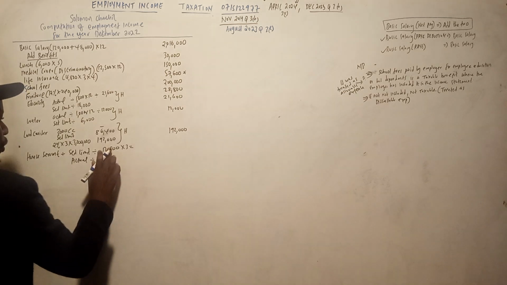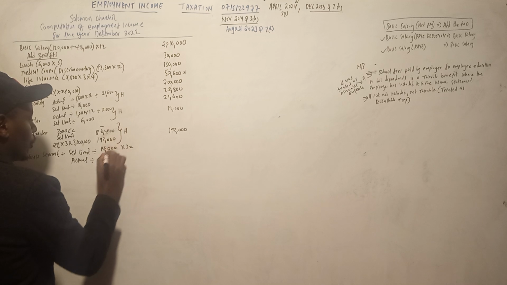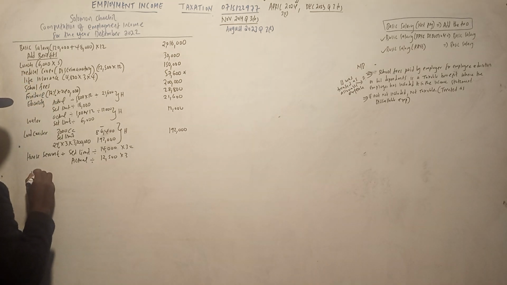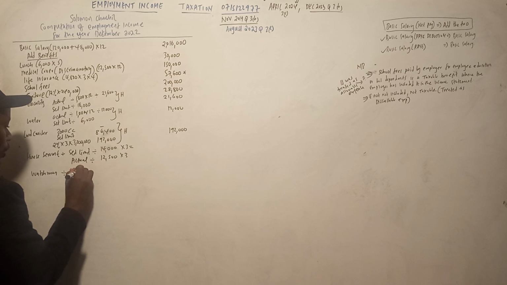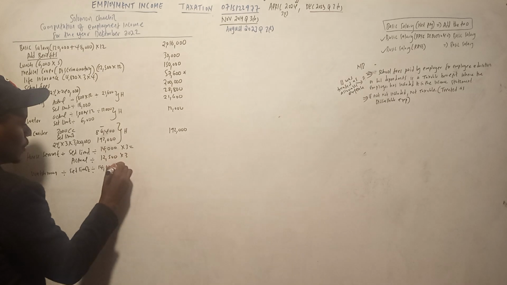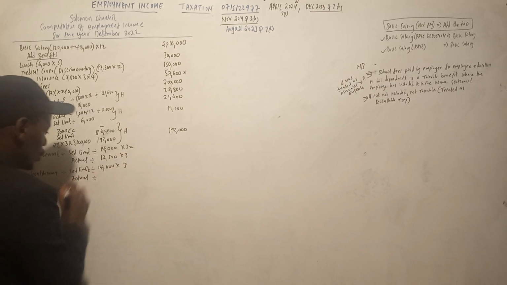So the set limit is given, so we look at 14,000. Then what was paid is 12,500. Then for watchman, the set limit, they have also told us below the commissioner said 14,000 times 3. Then actual paid. So how much was paid?